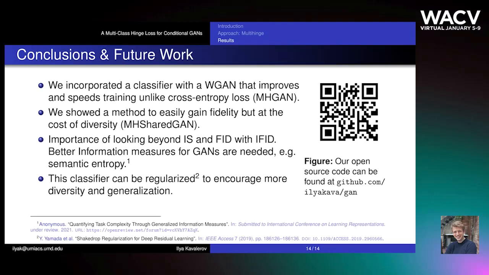In summary, we incorporated an auxiliary classifier fully compatible with Wasserstein-based GANs that improves and speeds training, unlike cross-entropy solutions. We showed that sharing parameters between classification and discrimination tasks with this